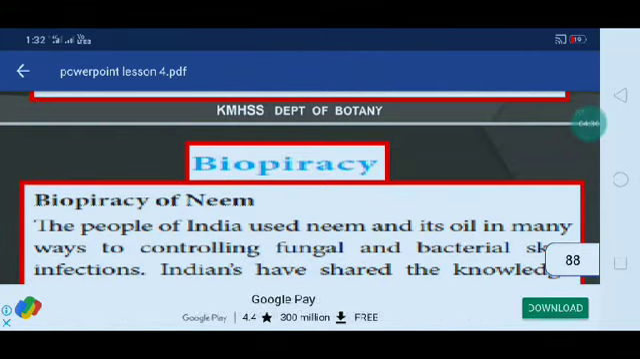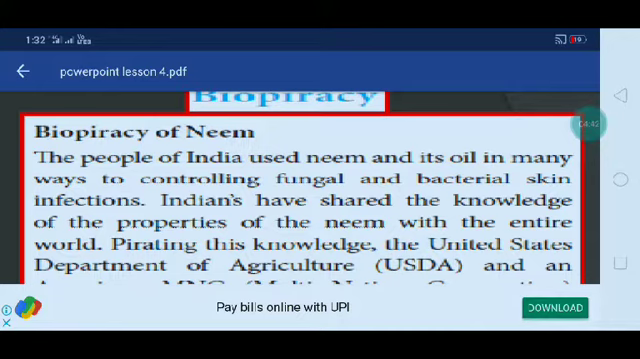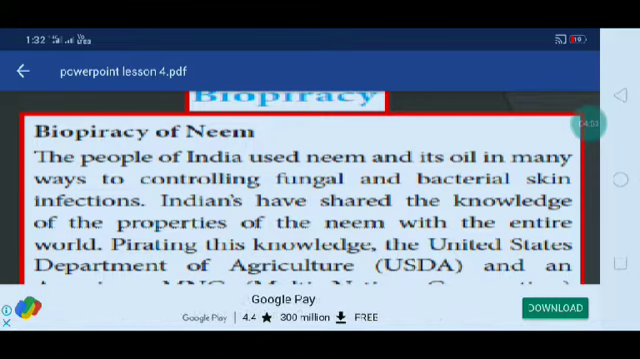The next one is biopiracy of neem. Here the people of India used neem and its oil in many ways to control fungal and bacterial skin infections. Many people mostly used neem oil in many ways to control fungal and bacterial skin infections.